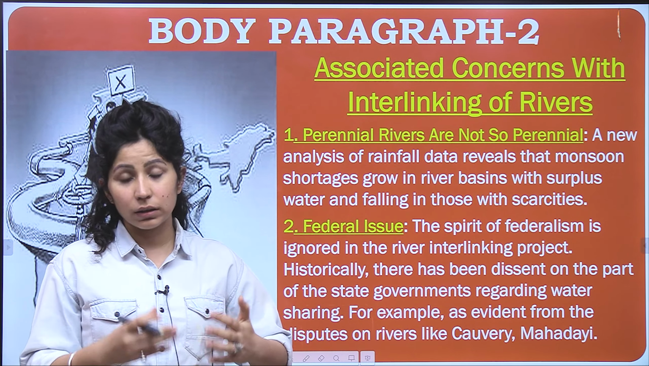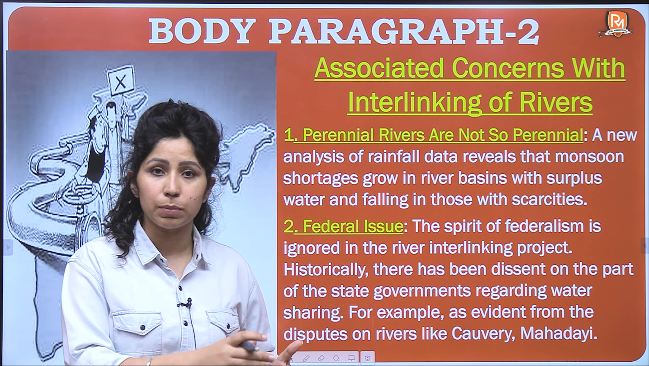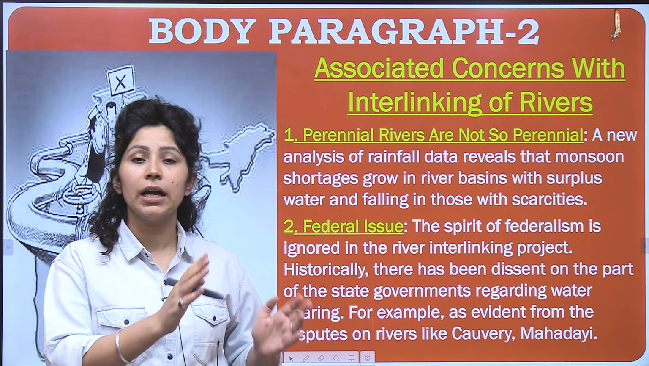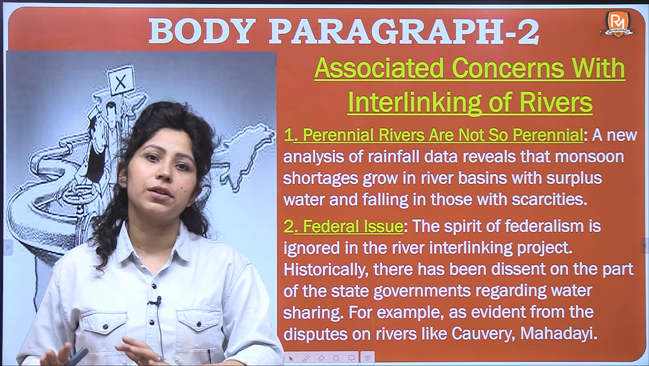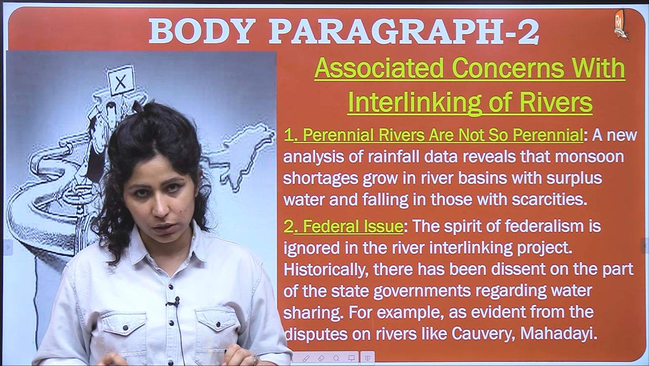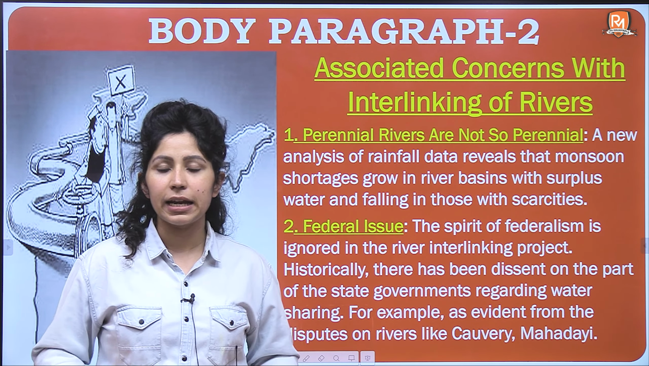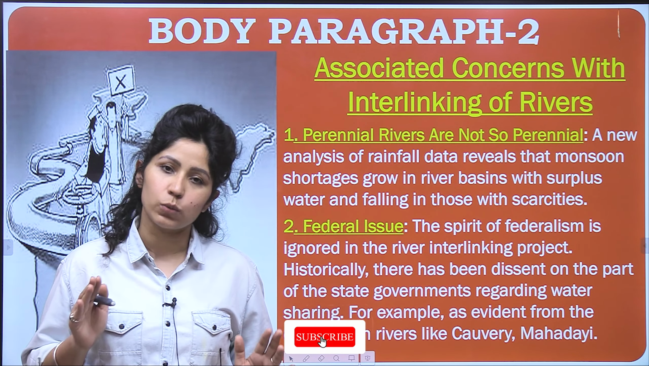So the states or rivers which have surplus water are not in a capacity to give away that flow of water to any deficit rivers. The second one is the federal issue. Federalism is a basic structure of the constitution. In India, all policies have to work in consonance with federalism.